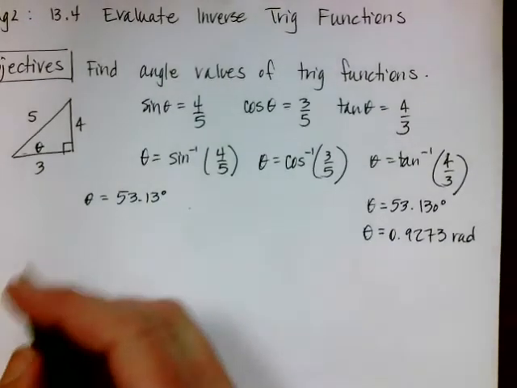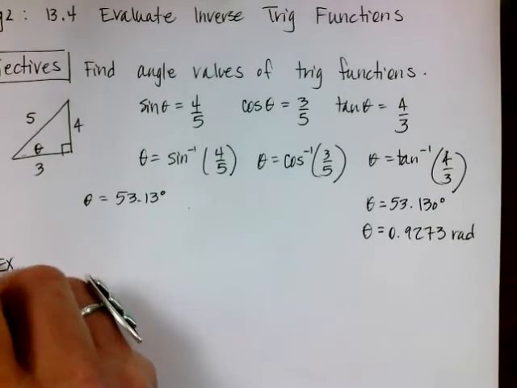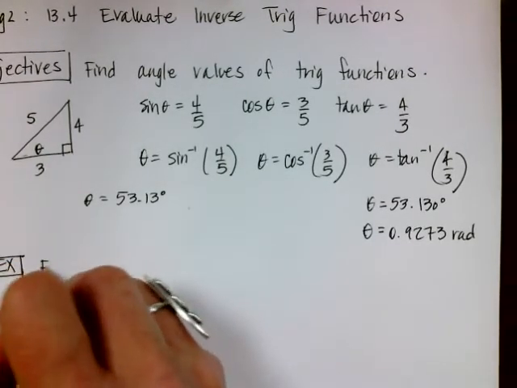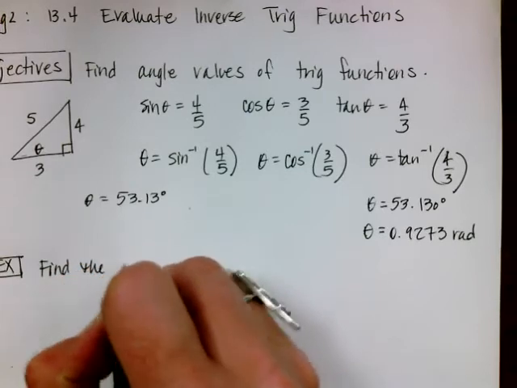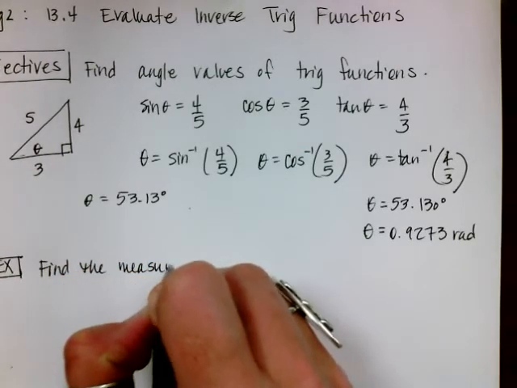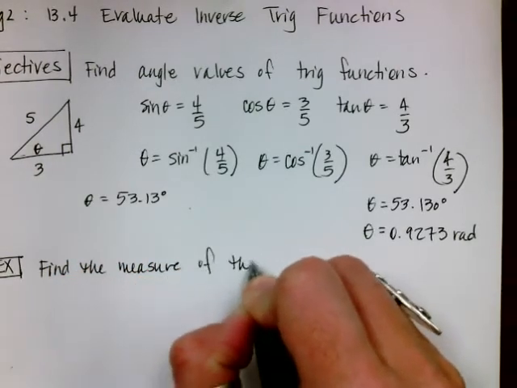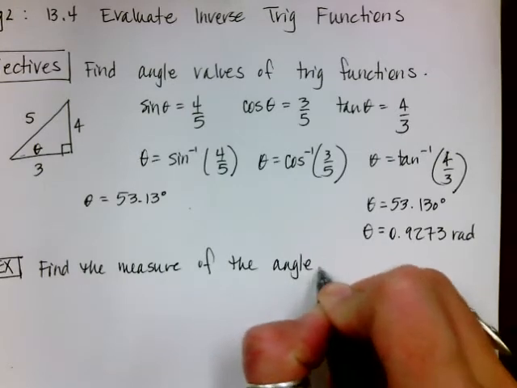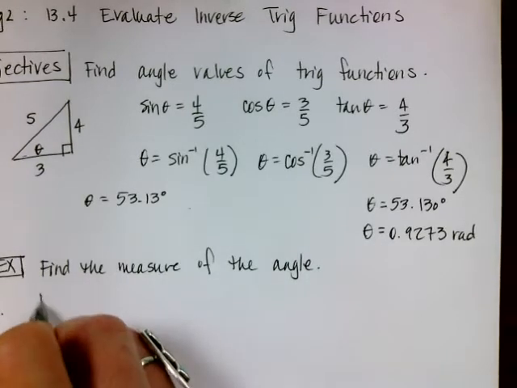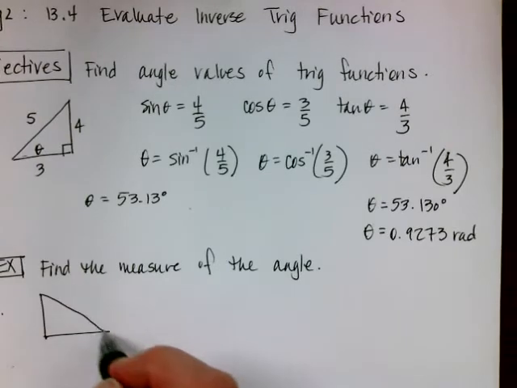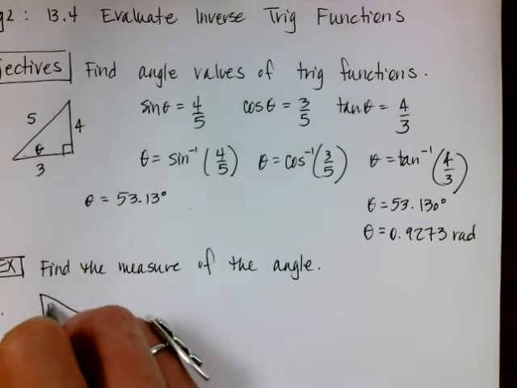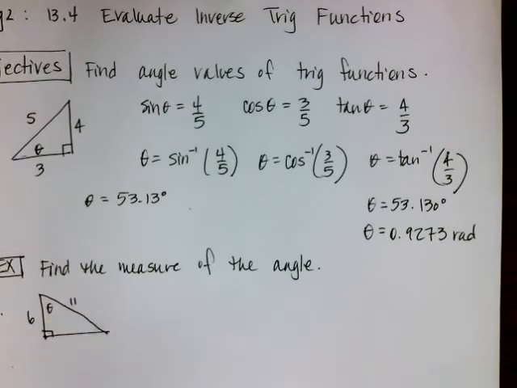All right. So now let's do a couple of examples on finding the measure of the angle. Okay, so for number 1, here's theta, and I have a 6 and an 11.